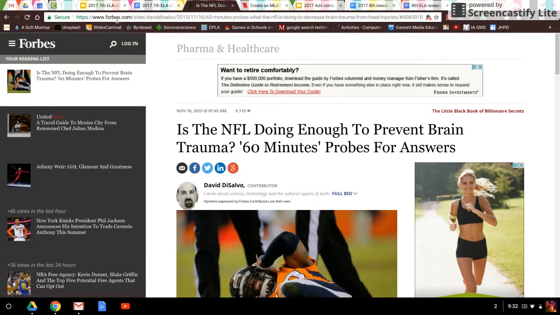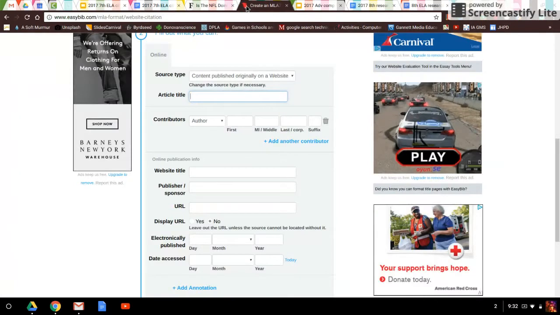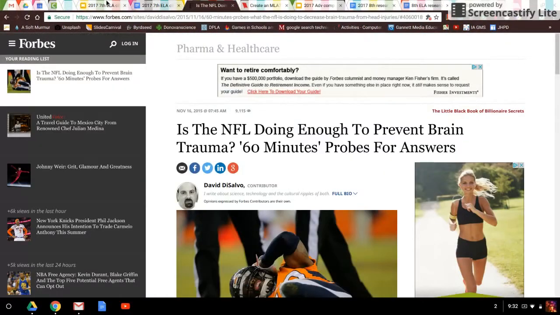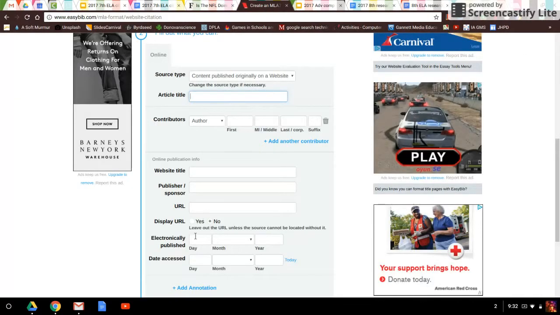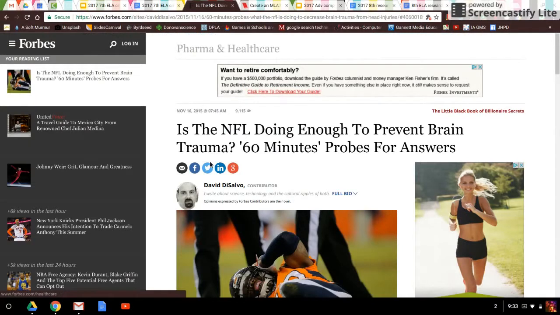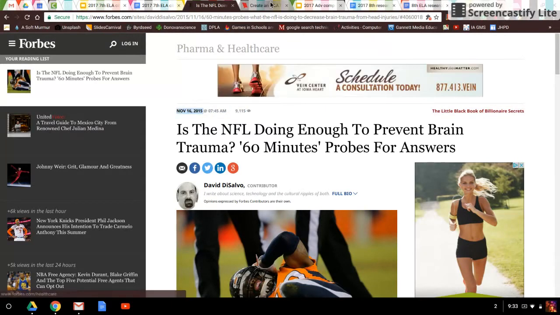I can also see that in my address bar up here. And then I want to know if there's an additional publisher. So I would look through my website again and just make sure, is Forbes part of a bigger company? If it was, that's what I would add as my publisher. And then I want to know when this information was published. Electronically published means what date did this show up? So as I look at my article or my website right here, there's my date.